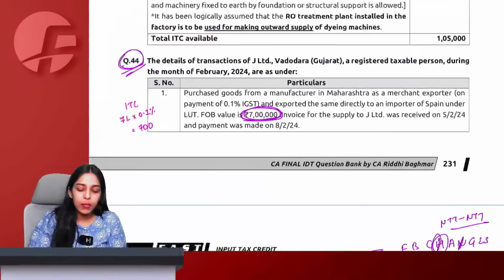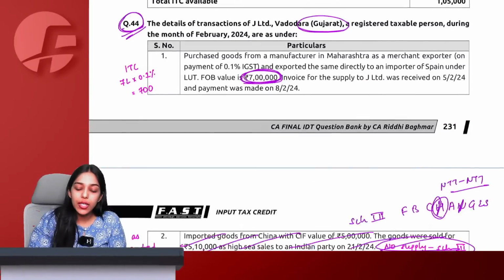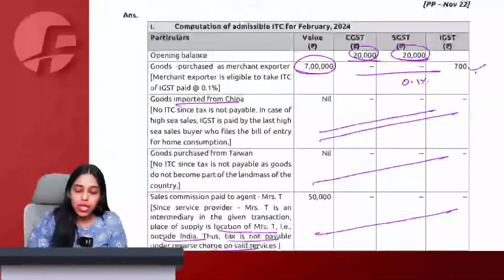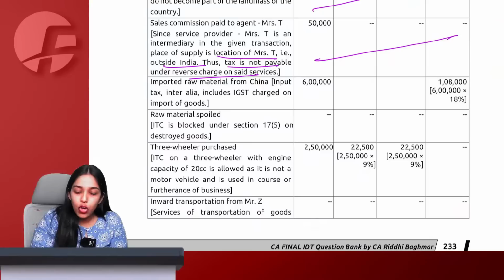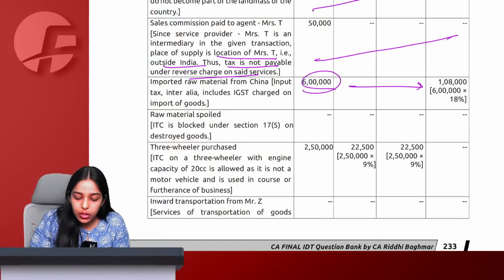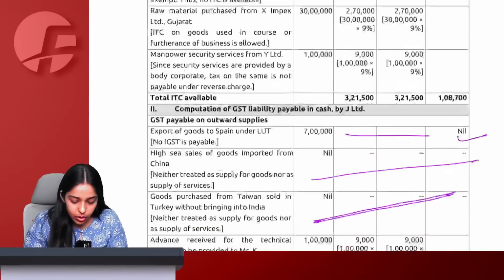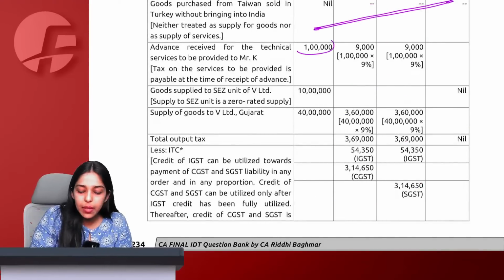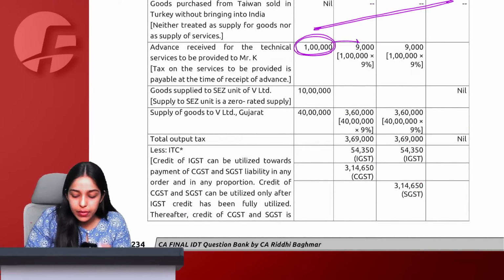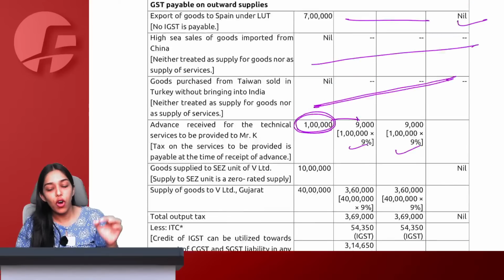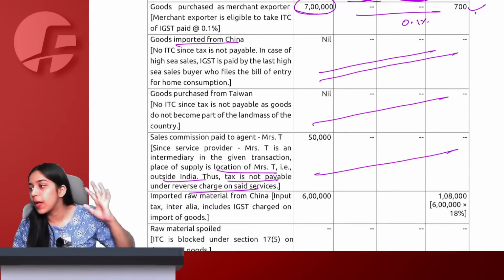For goods it is not, but for services it is. We are in Gujarat. Service is also provided in Ahmedabad, Gujarat, which means 1 lakh payable we are checking. Yes, payable. So on this payable of 1 lakh, I will say 9% CGST and SGST for the consultancy services fees that I have received.